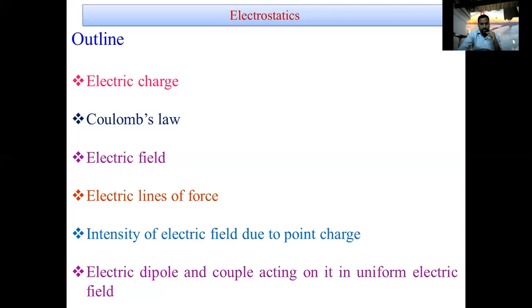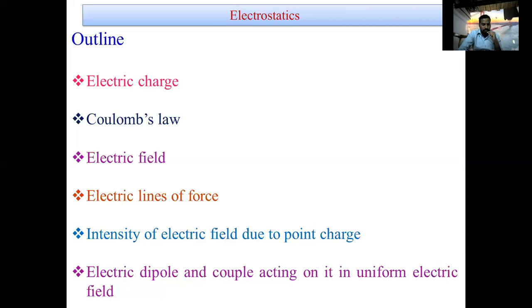Charge was first discovered by the Greek philosopher Thales, who found that when amber is rubbed with wool, it acquires the property of attracting light bodies such as pieces of paper.